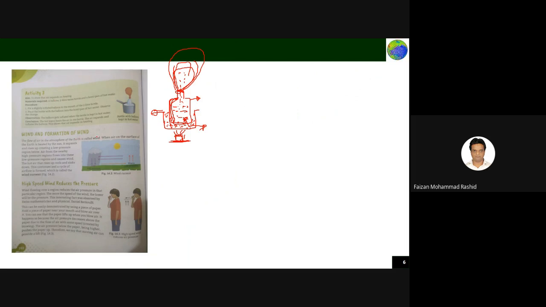Wind and formation of wind. Now, what is wind? I told you in the initial first slide itself that there is a difference between wind and air. Air means when the speed of air molecules is zero, no motion, no movement.